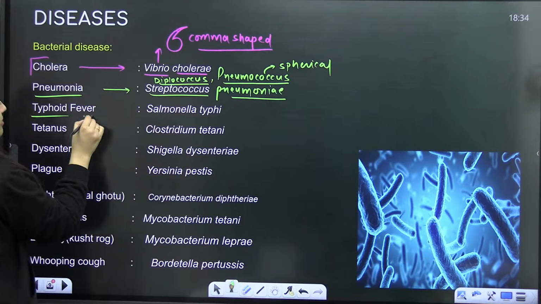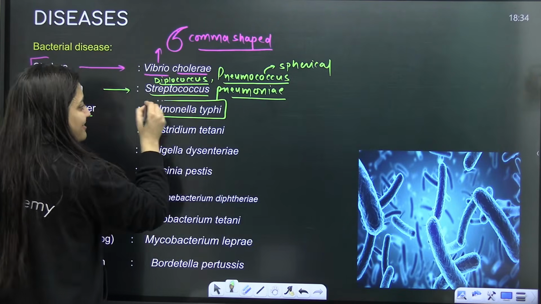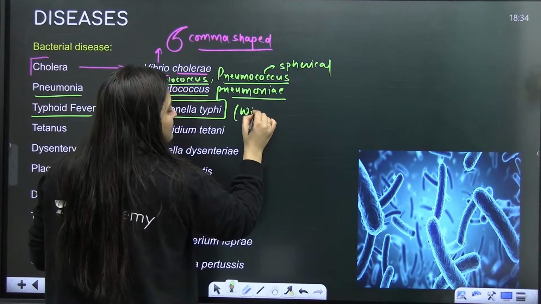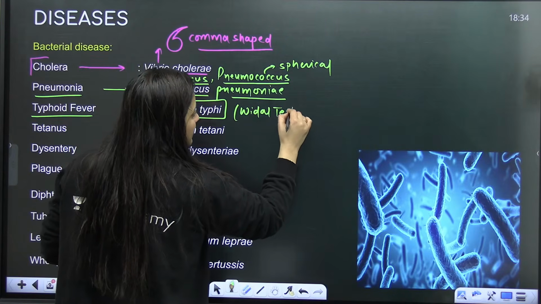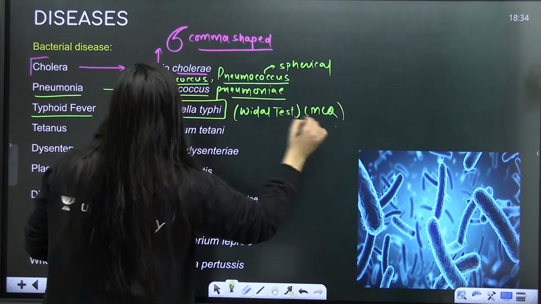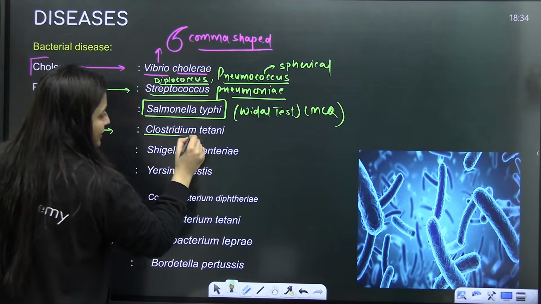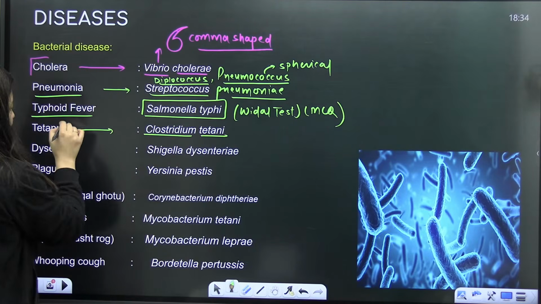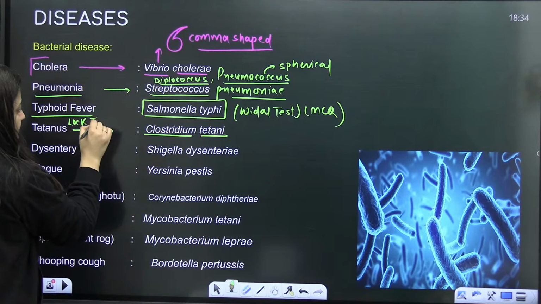Then comes typhoid fever, Salmonella typhi. Who's going to confirm that? This is confirmed by the Vidal test. Again, another important NEET MCQ. Then comes tetanus, Clostridium tetani, which is also known as lockjaw disease.